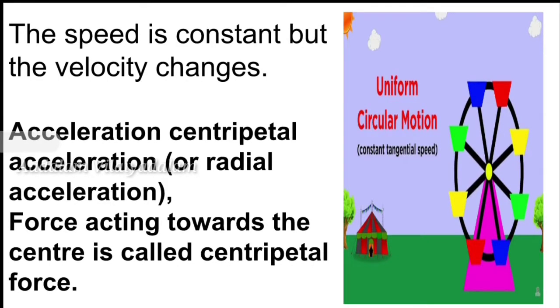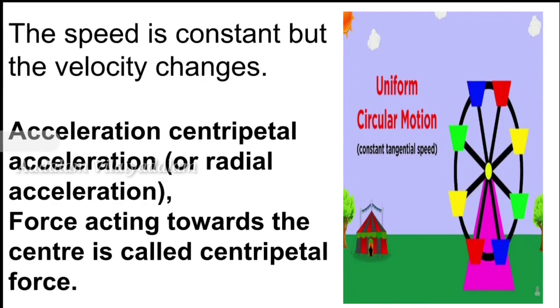If a particle is moving in a circle, it must have some acceleration acting towards the center, which is making the object move around the center.